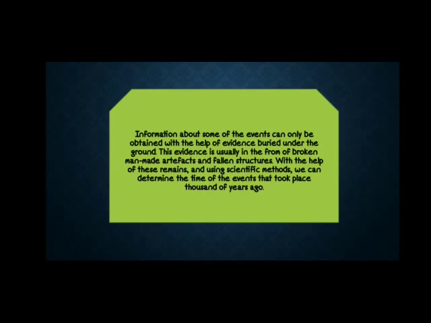Information about some of the events can be obtained only with the help of evidence buried under the ground. This evidence is usually in the form of broken man-made artifacts and fallen structures. With the help of these remains, using scientific methods, we can determine the time of events that took place thousands of years ago. To find out which period they belong to, certain scientific methods are used.